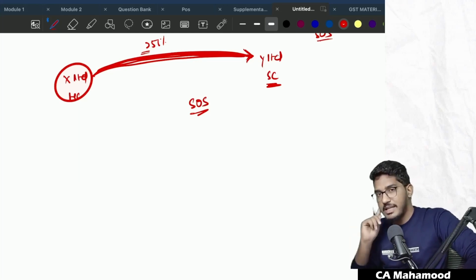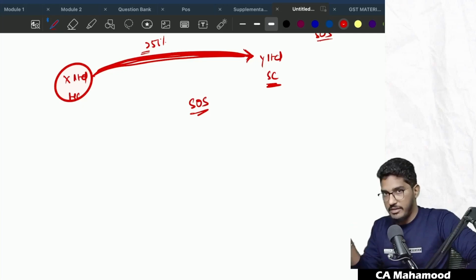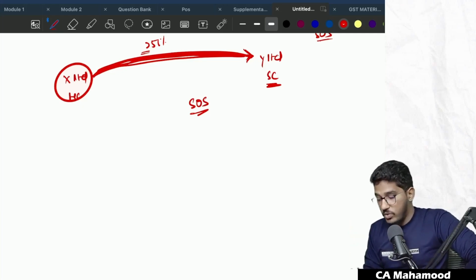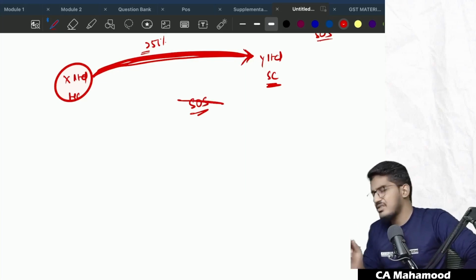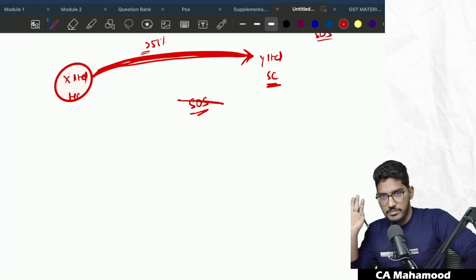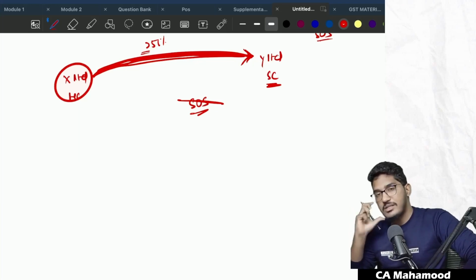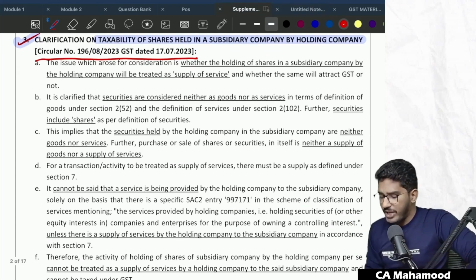But why has this doubt come? The final conclusion is, I will tell you the clarification. What clarification they have given is that holding of shares by the holding company in the subsidiary company is not supply of service. That is the clarification. That is purely common sense also. Sir, but why has this issue come before the GST department? I will tell you the background behind this.